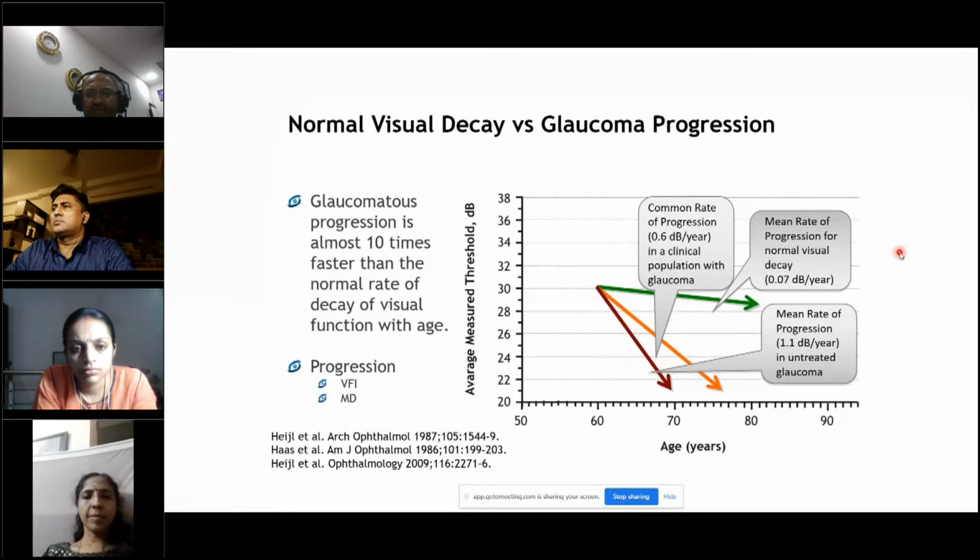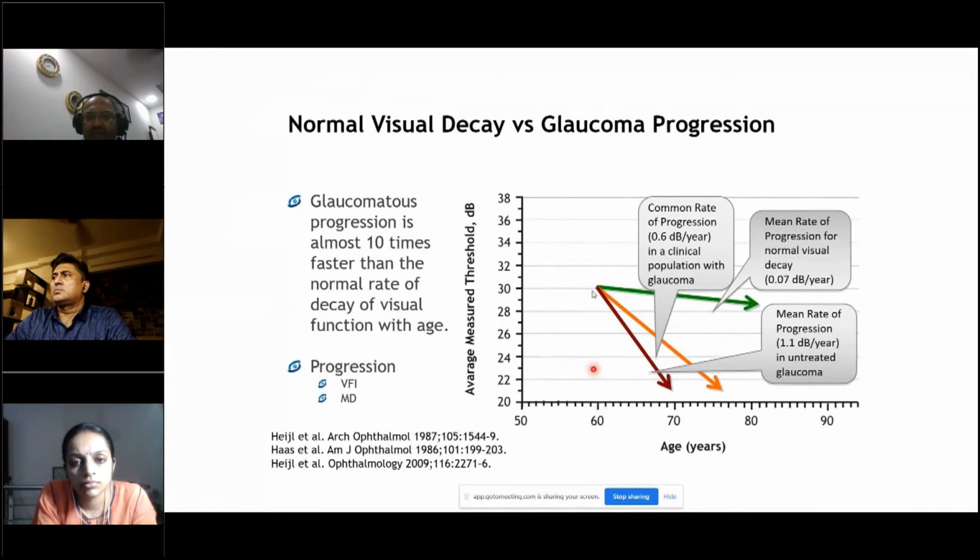So for example, if you take a person who is 60 years of age and he progresses, and to start off with, he's got 30 decibels, that's his threshold value. By the time he touches 70, he'll practically have tunnel vision. If you treat glaucoma sufficiently and he has 30 decibels to start with, by the time he's 76, 77, he'll have somewhere around 20. But if you treat effectively, you can even prolong it. So the idea of assessing glaucoma and assessing progression is that the optic nerve should outlive the patient's life. That is the main aim of treatment.